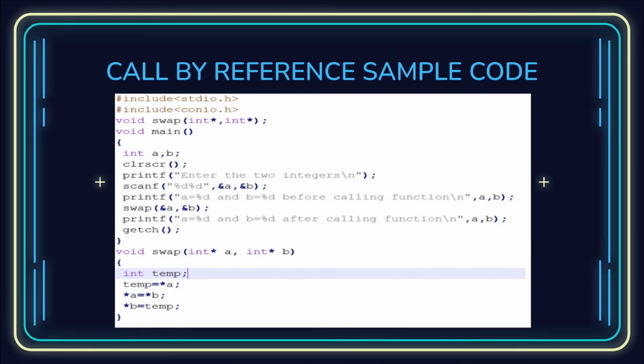So the a and b values will be swapped as a result. This is the swap function. And whatever values were printed before calling the function, a and b, will be interchanged after calling swap. Okay, so this is all.